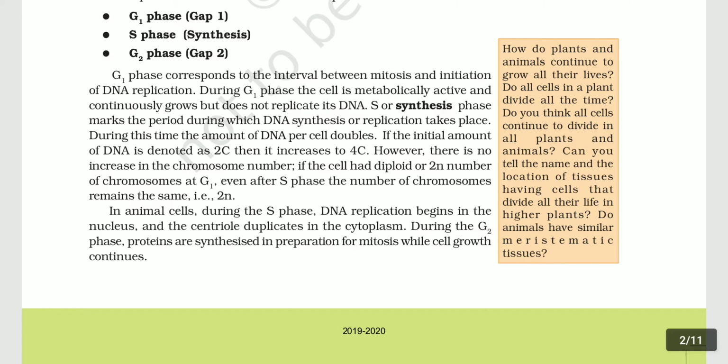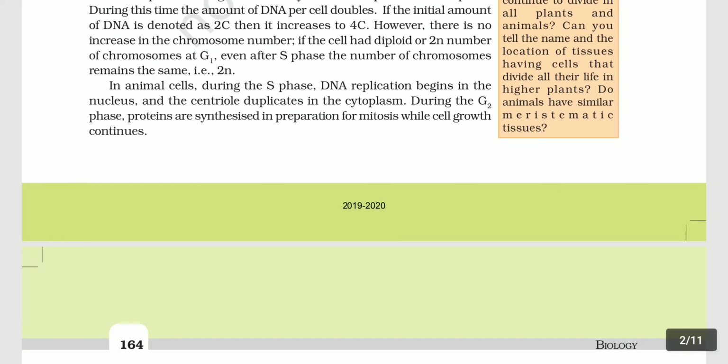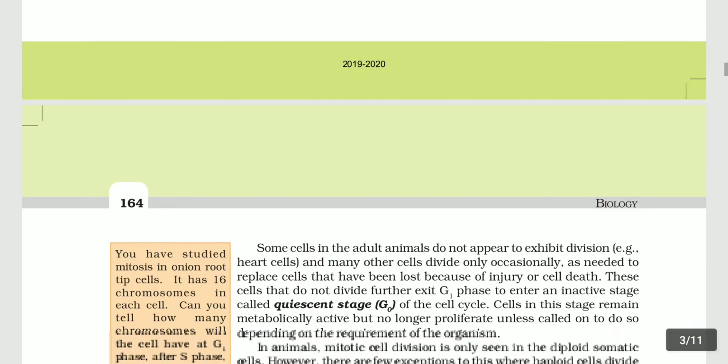However, there is no increase in the chromosome number if the cell had diploid or 2n number of chromosomes at G1. Even after S phase, the number of chromosomes remains the same, that is 2n. In animal cells, during the S phase, DNA replication begins in the nucleus and the centriole duplicates in the cytoplasm. During the G2 phase, proteins are synthesized in preparation for mitosis while cell growth continues.